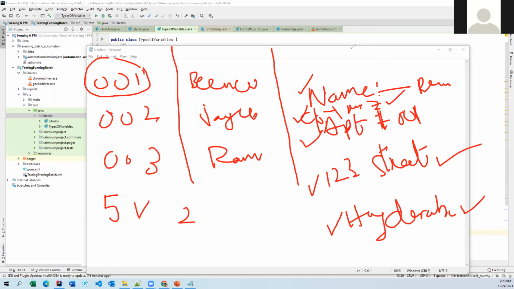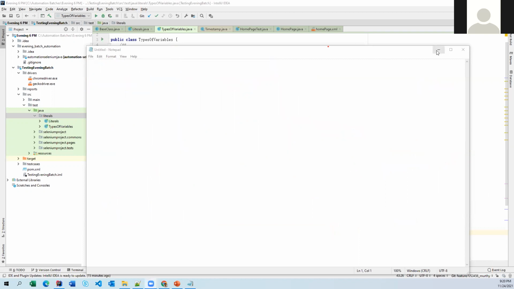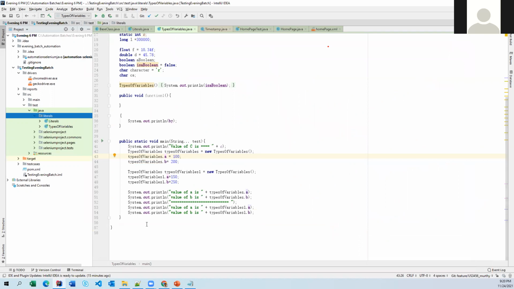Always what we can do here, let me just write it down simply. So int, one minute, string name equals to name. I'm not going to assign the value. Why? Because in the runtime, I'm going to assign the value. Now int apartment number. Okay, so this is the one.